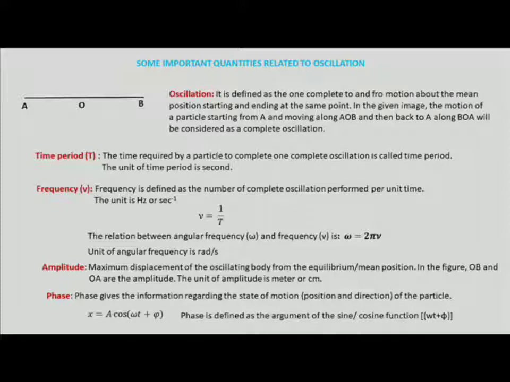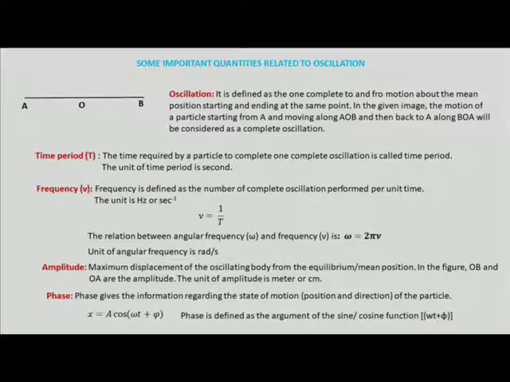And what is called the amplitude? The maximum displacement of the vibrating or oscillating body from its equilibrium position is called the amplitude of motion. In the figure we can see the equilibrium position is O, and on both sides A and B are the points of maximum displacement, that is the terminal points, and they are defined as the amplitudes. Its unit is meter.